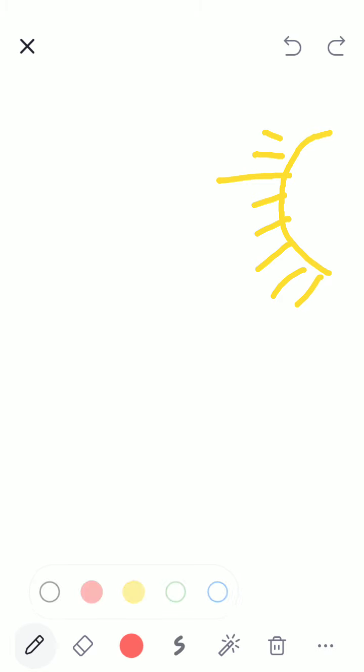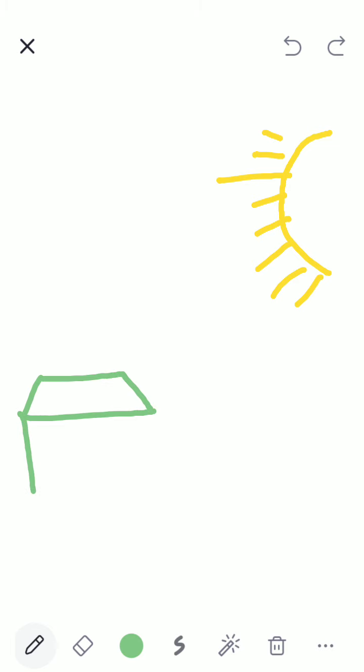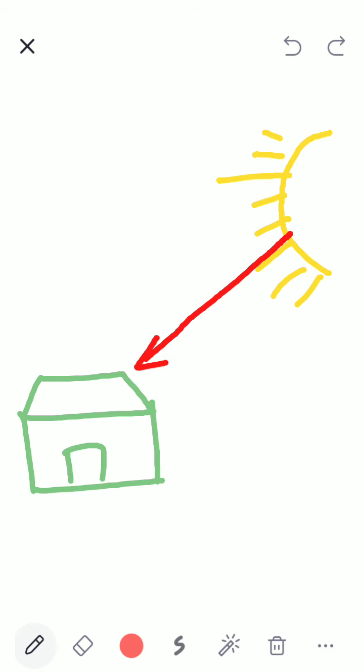Okay. Now, how many of you get up early in the morning? Okay. What is this? Sun. Okay. Sun setting, sun rising. What is this? House. Okay. So those who get up early in the morning, have you all seen something like this coming?